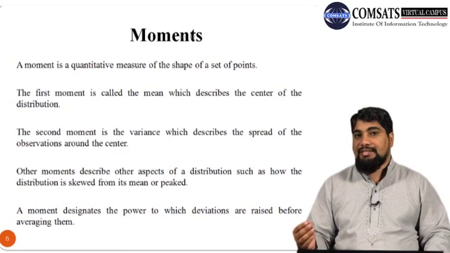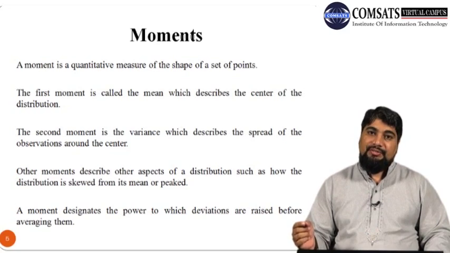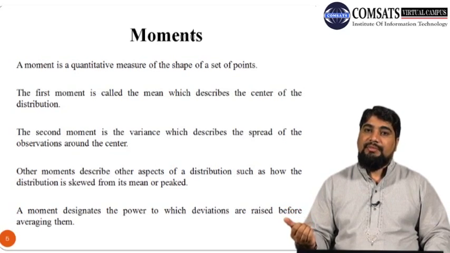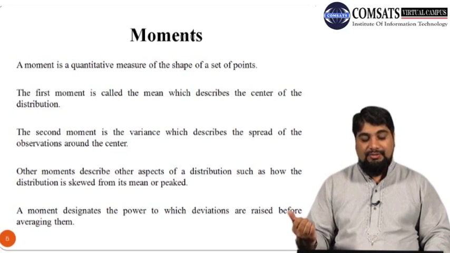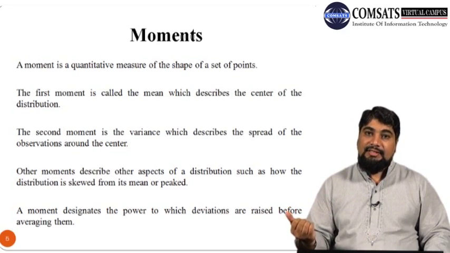So the variance is the second moment, where we take the squared deviation. If we take the third power or cube of the deviations, we get the third moment, and with the fourth power, we get the fourth moment.